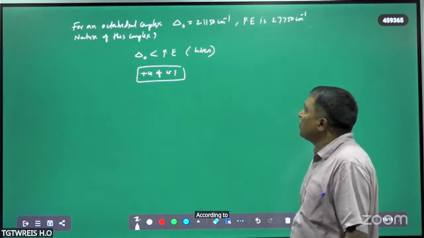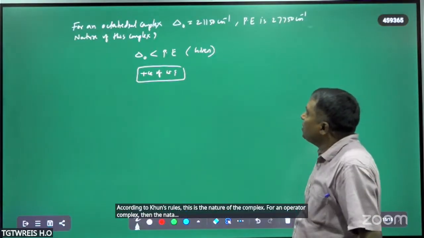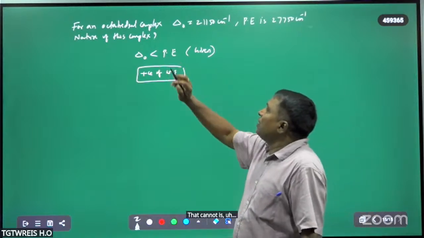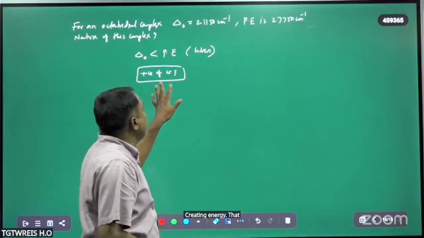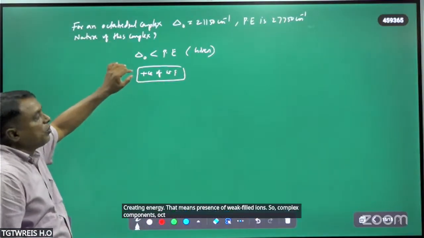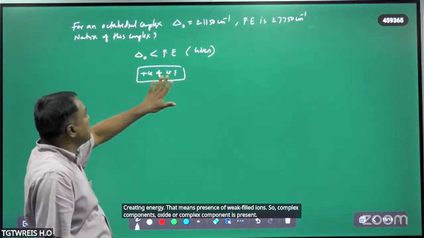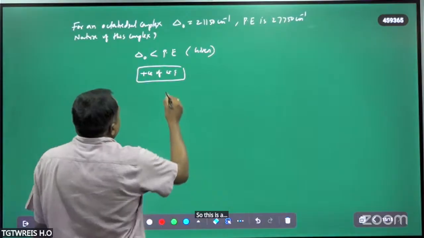This is the nature of the complex. For an octahedral complex, delta naught is lower than the pairing energy. That means presence of weak field ligand.